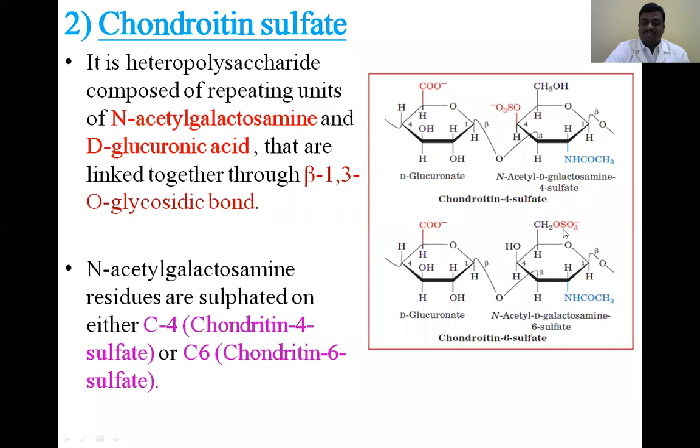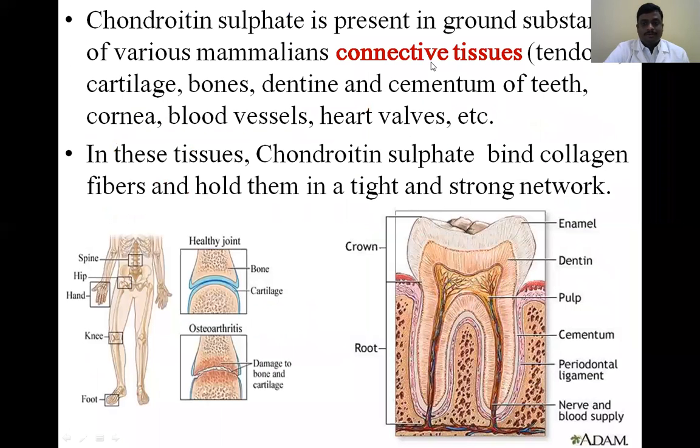Depending on the sulfur binding site, chondroitin sulfate is subdivided into two groups: chondroitin 4 sulfate and chondroitin 6 sulfate. It is mostly present in connective tissues like cartilages, bones, and dentin. At these places most of the chondroitin sulfate is present.